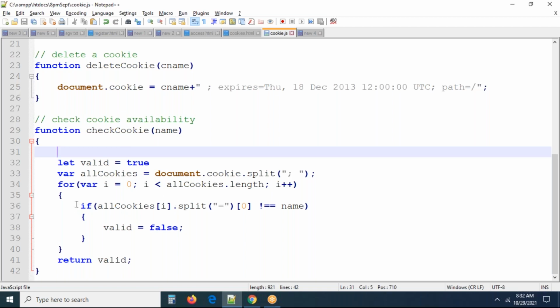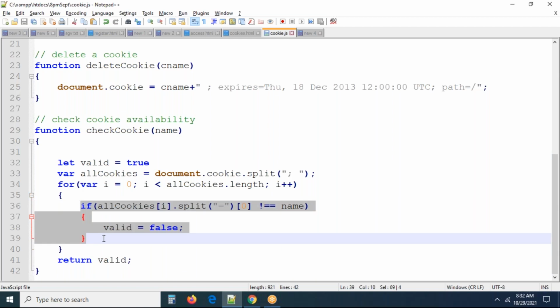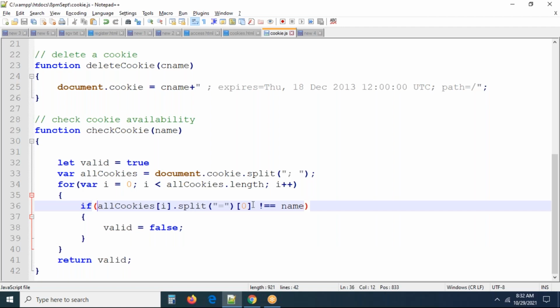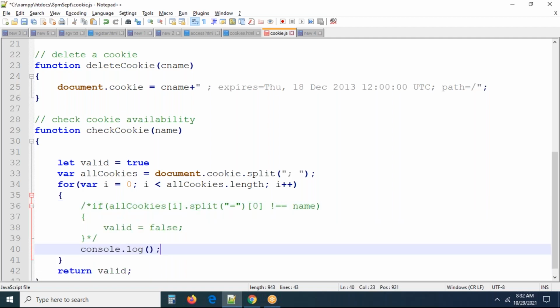Where is it missing? I think here in the condition we are missing something. So what I want to do is print this every time in the console. Maybe the return may be wrong. I am thinking console.log, console.log, console.log.